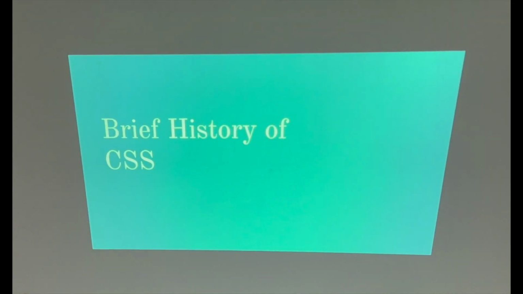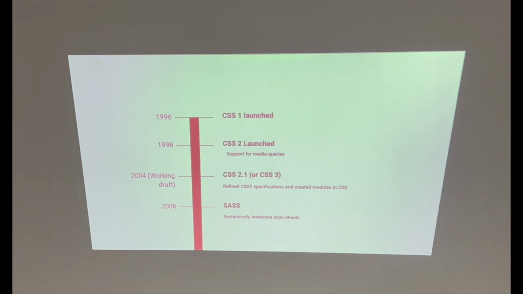Let's start with a little bit of history of CSS. Let's get to know it a bit. So in 1996 CSS1 was launched. I was born in 96. Good. I can see websites and at least a little bit of styling existed. So I think CSS2 was launched in 98 and then it added support for media queries, which was nice. I mean, media queries have been supported since 98. Still our websites are not responsive, but okay.